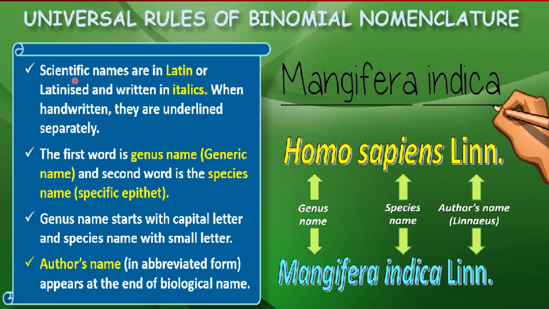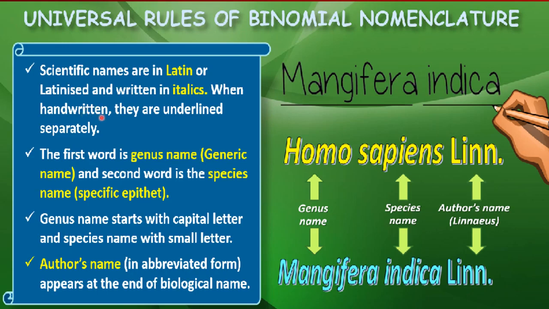The first rule is scientific names are in Latin or Latinized and written in italics. These words should be related to Latin, because the Latin origin was there for the binomial nomenclature, and these are always written in italics.